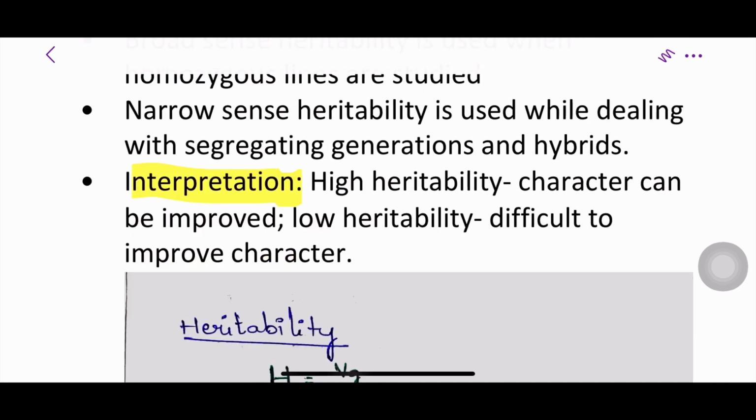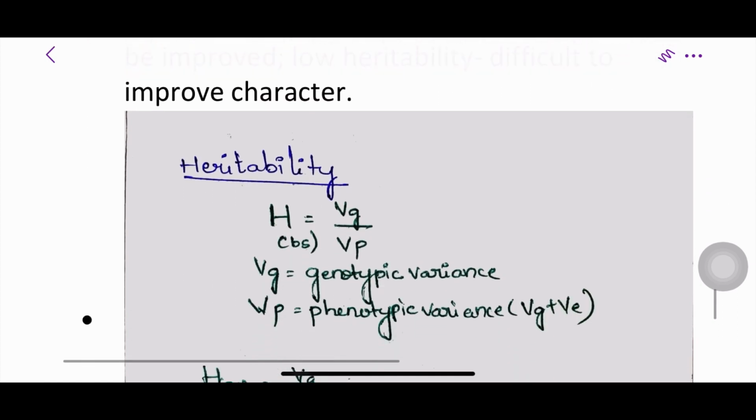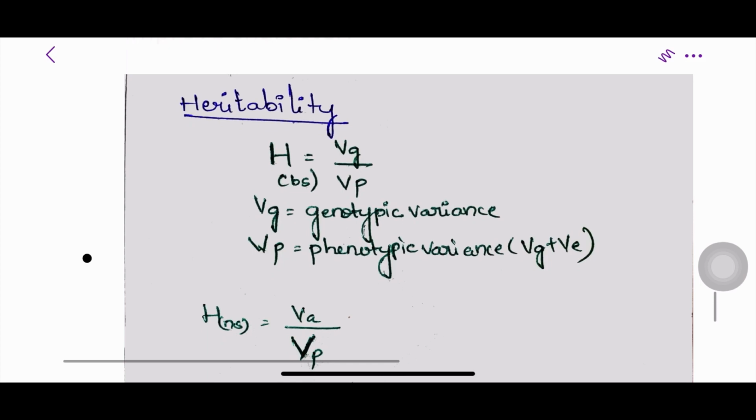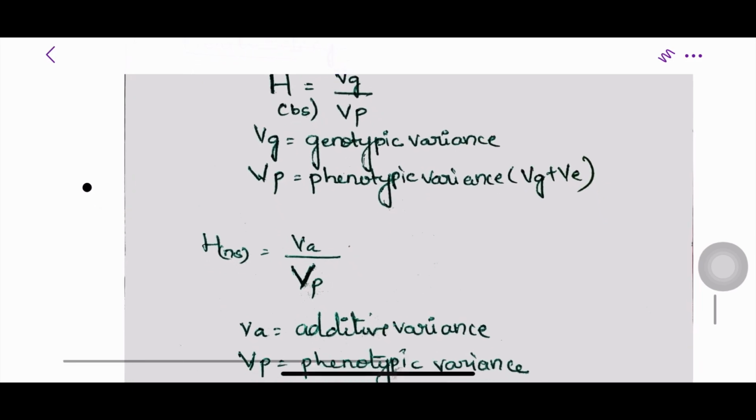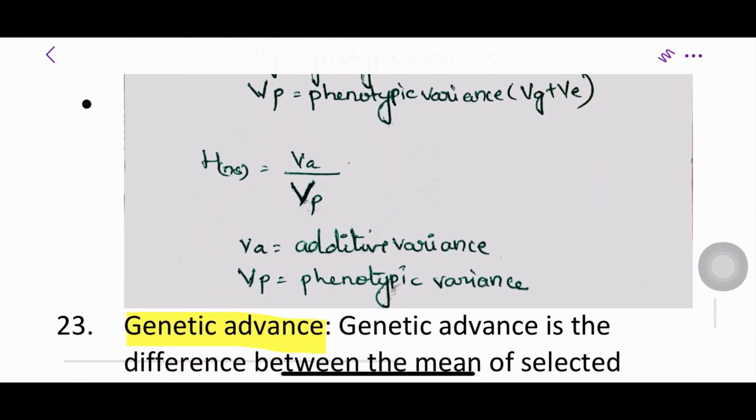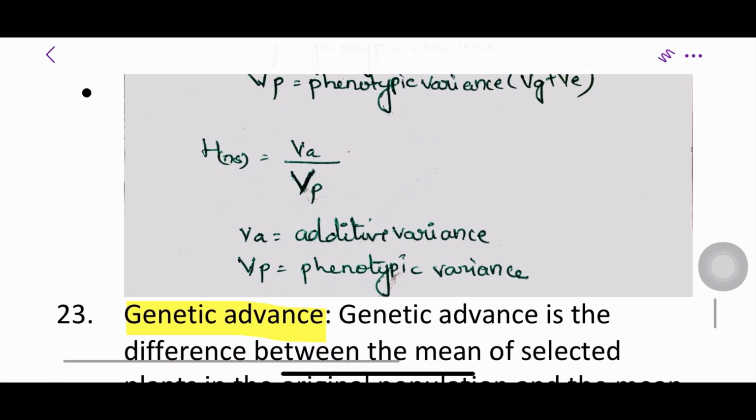Now let's see the interpretation of heritability. If there is high heritability, the character can be improved. If there is low heritability, it is difficult to improve the character. Let's see the formula of heritability. Heritability in the broad sense is given by the ratio of Vg by Vp, that is, Vg is genotypic variance and Vp is phenotypic variance. You can see the formula for narrow sense heritability also, additive variance to the phenotypic variance.